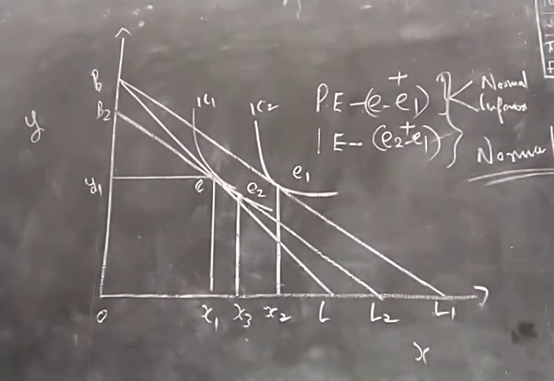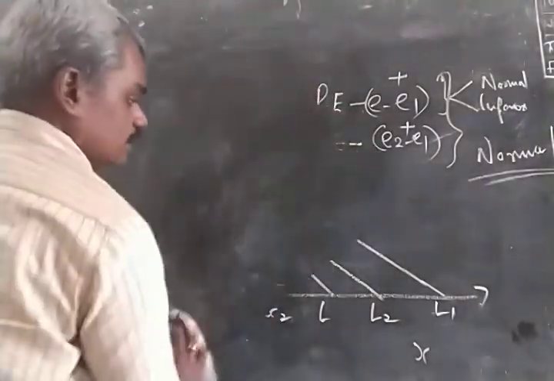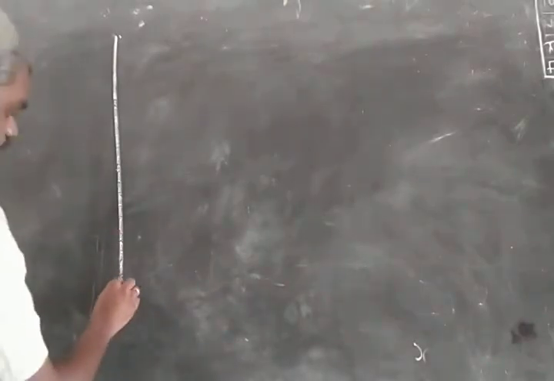Now we see the case of an inferior commodity. By definition, we know that an inferior commodity is one whose income effect is negative, but the negative income effect is lower than the positive substitution effect, or it is not strong enough to outweigh the positive substitution effect. We will again be using the compensating variation of income used by Hicks in his analysis.